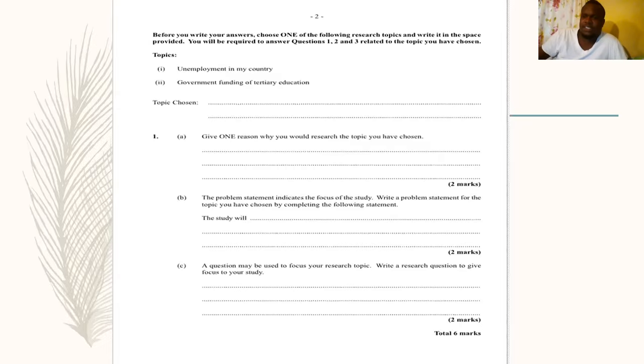One way that I could ask this question is: what accounts for the high levels of unemployment in my country? When I say what accounts for, I'm looking at the causes of unemployment. Also, I can frame the question taking all 3 areas into account: what are the major causes, effects, and possible solutions to the problem of unemployment in my country? As for one, I gave you 2. That's the kind of way you are to form your question.